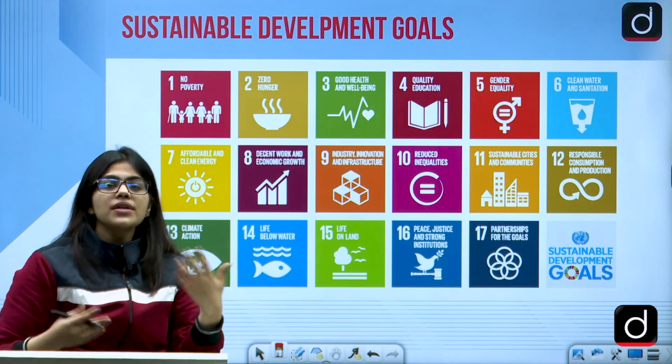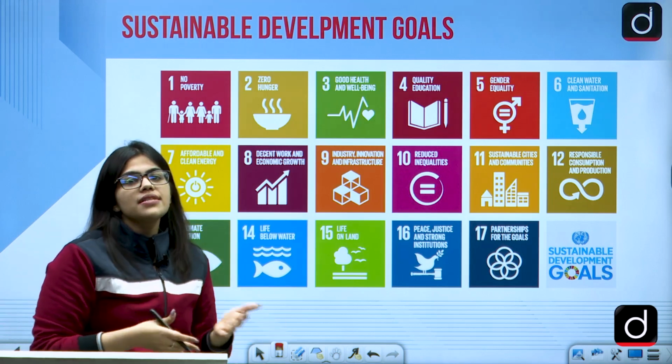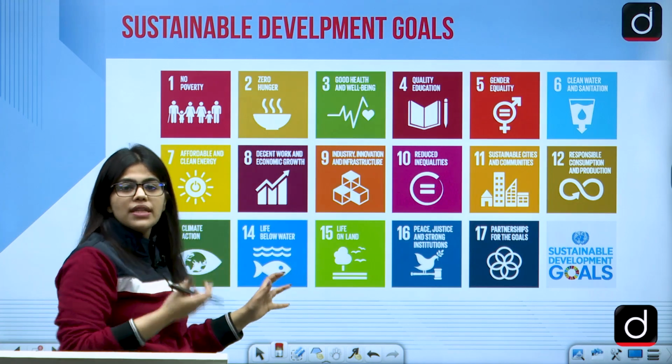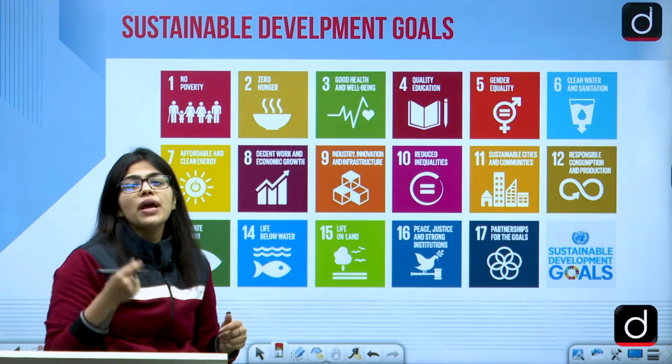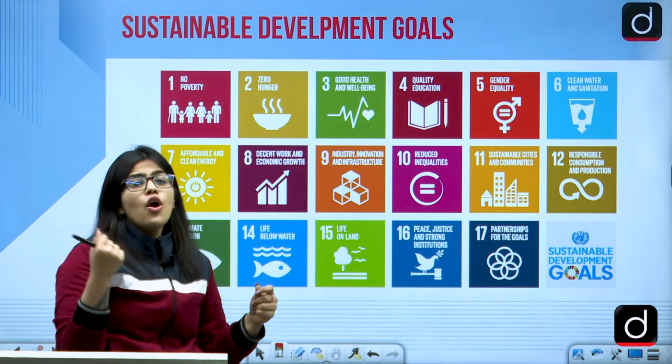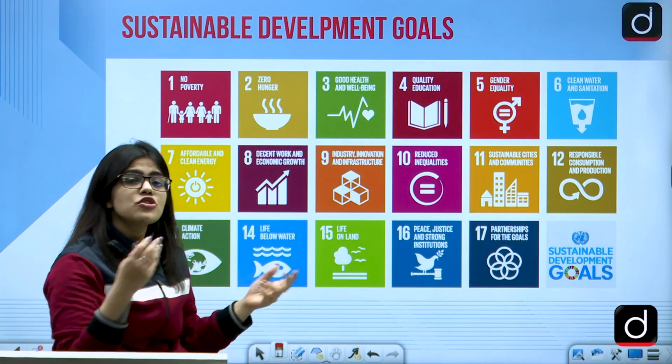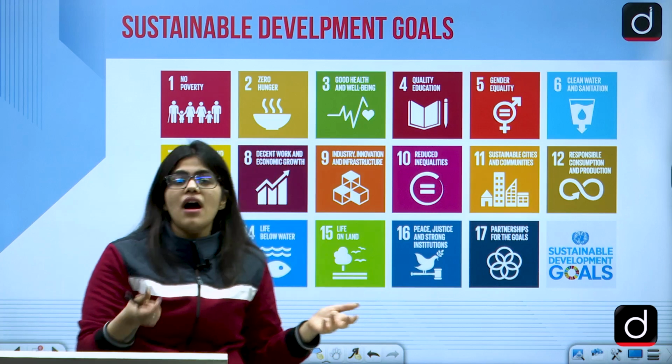Now, discussing 169 targets would also be a very tedious task. So I have a few important ones and I have jotted them down in the slide itself. So you can pause the video, take screenshots, or you can copy it down and make your own notes because they are important. And I'll show you the questions also, how they are asked.